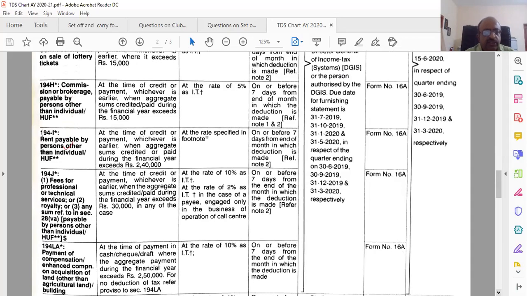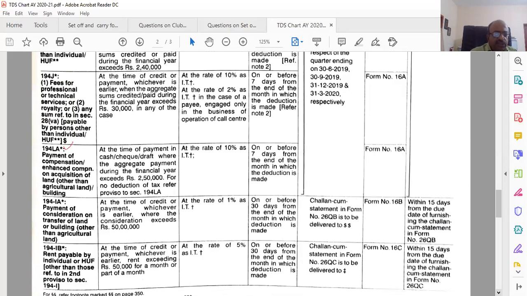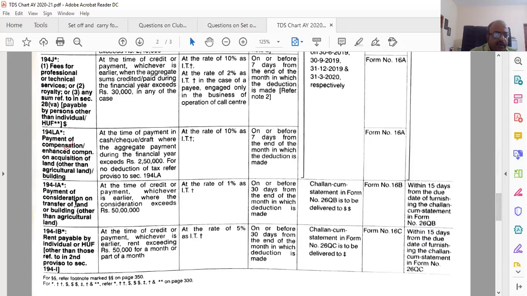194J is what, professional fees and all we get. Our TDS gets deducted in this. LA is relating to compensation, on enhanced compensation. If you remember when we were doing capital gain, we had compensation, right? Compulsory acquisition of property, that all comes into this. Next one is payment of consideration on transfer of land and building other than agriculture. This is again something when you sell a property and the buyer has to, before making the payment, deduct if it is more than 50 lakhs.